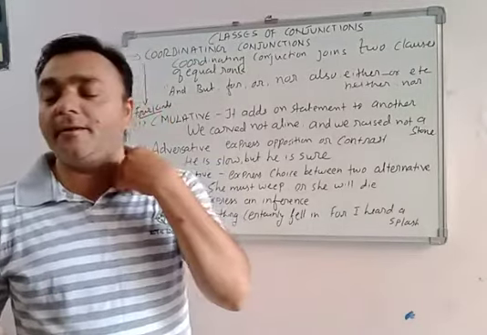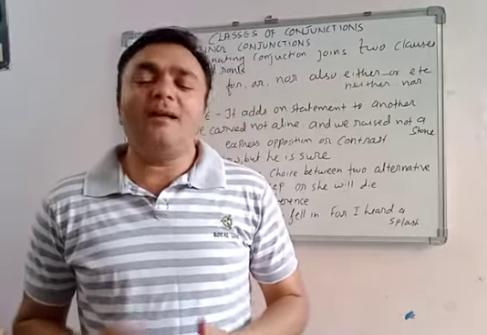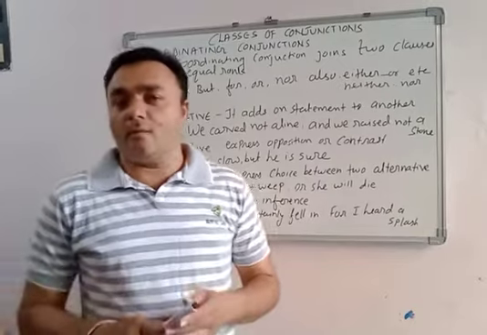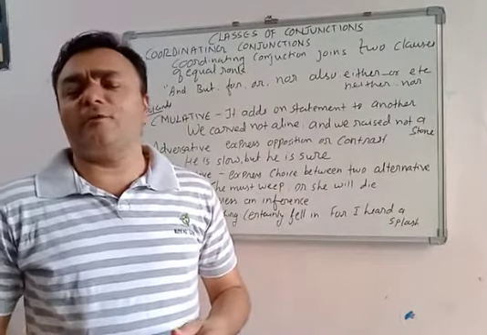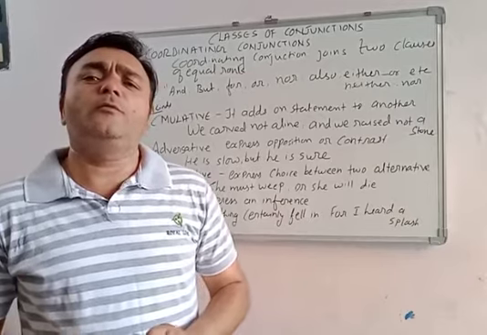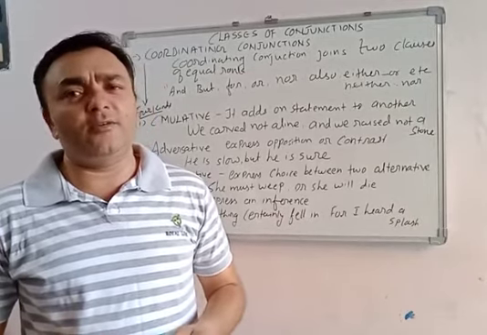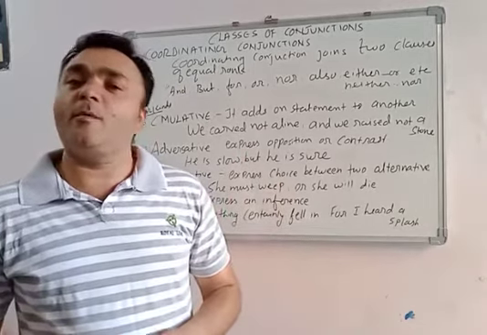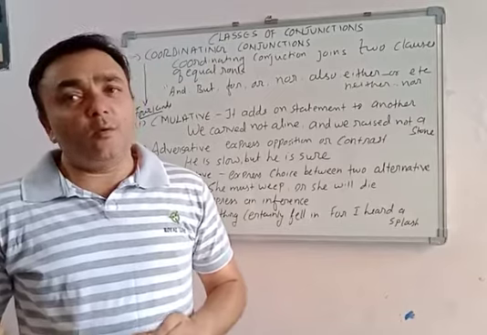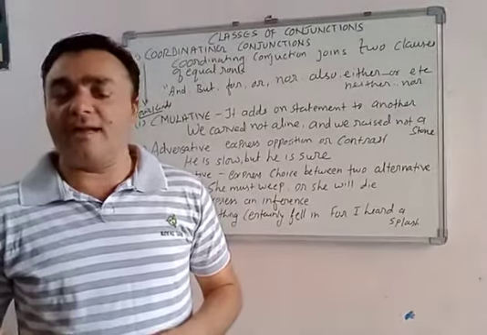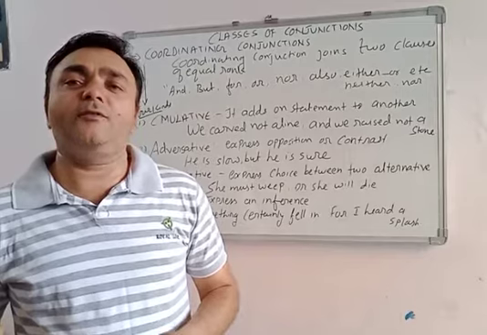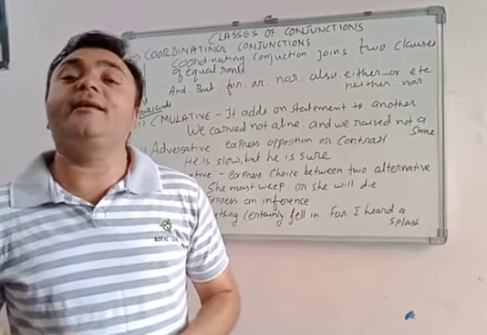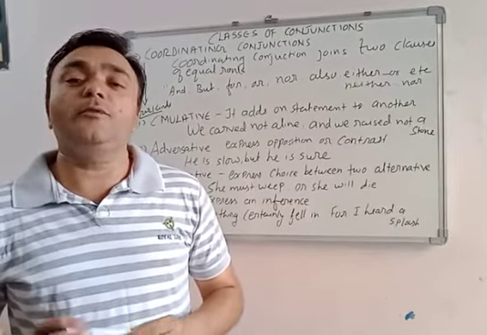As we continue with the parts of speech, after pronoun, now conjunction. As I told you in my last video, conjunctions are of two types: coordinating conjunction and subordinating conjunction. Let us go through the coordinating conjunctions. We left them in the last video, but now we are going through coordinating conjunctions. What are they? Why do we use them? How to use them? Let us see.